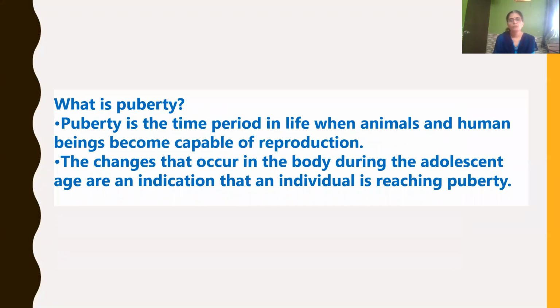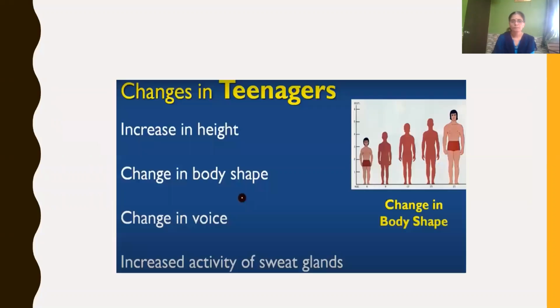Then we have learned what is puberty. Puberty is a time period in life when human beings or any animals become capable of reproduction. The changes that occur in the body during adolescent age are an indication that the individual is reaching puberty.